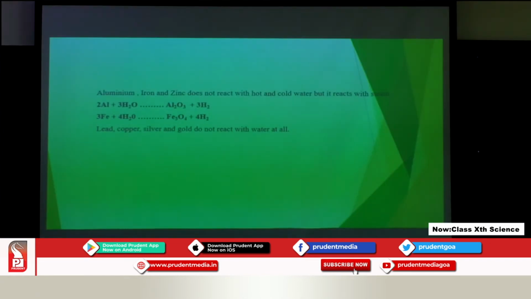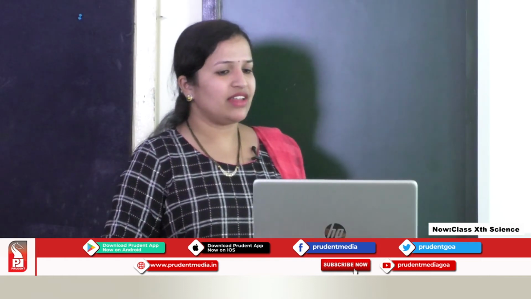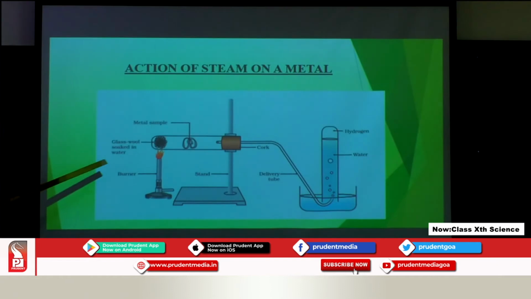Now, there are some metals like aluminium, iron and zinc. They react neither with cold water nor with hot water, but they react with steam. Okay? We have the reaction in this manner. A glass wool is taken and soaked with water. Heat is supplied by a burner to the glass wool which is soaked in water. When heat is supplied, the water present in the glass wool evaporates and is converted into steam.